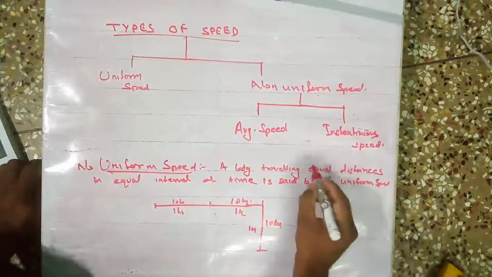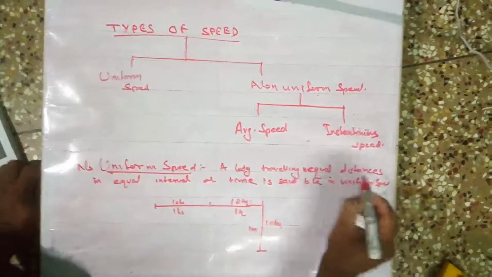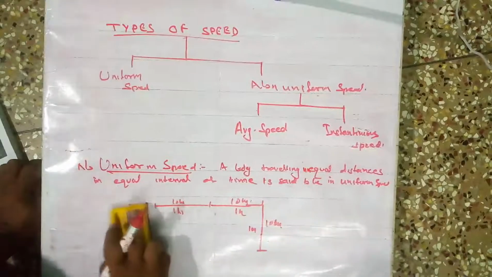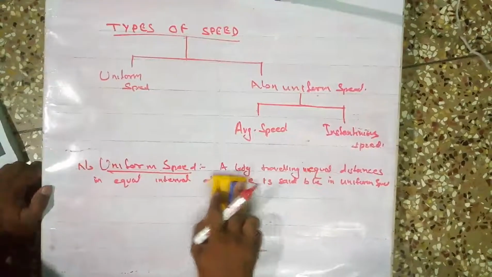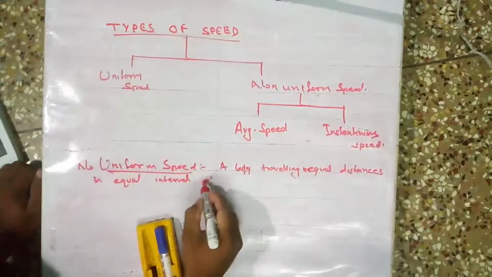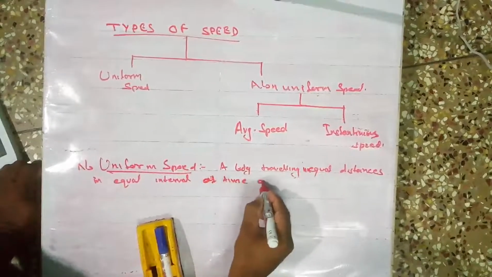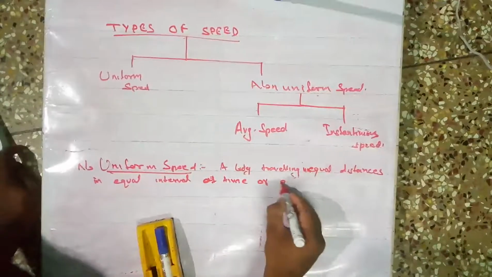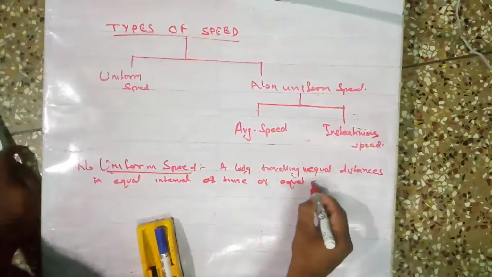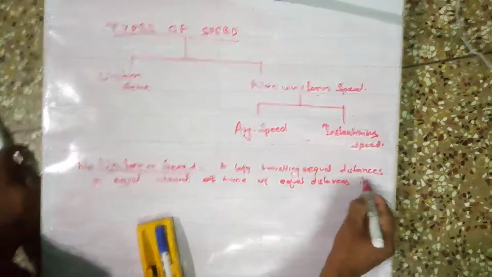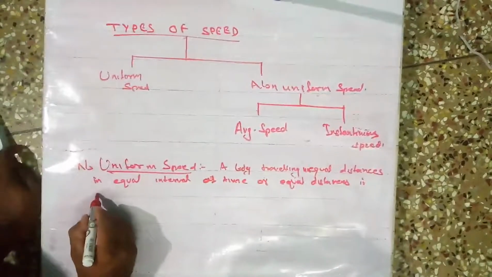A body travels unequal distances in equal intervals of time, or equal distances in unequal intervals of time.